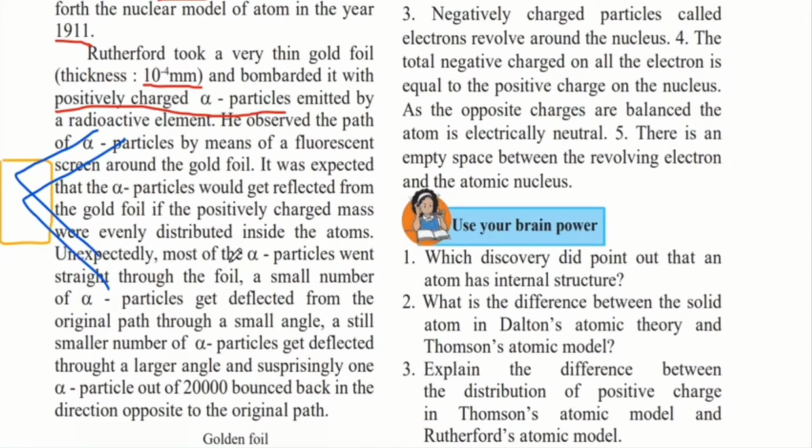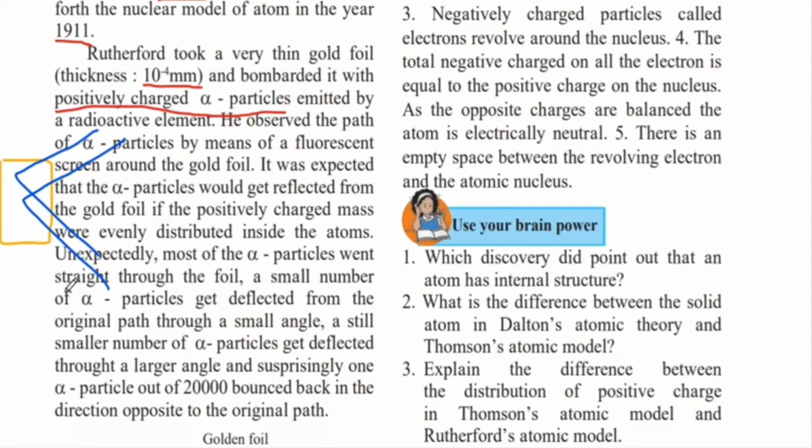Unexpectedly, most of the alpha particles went straight through the foil. So this was surprising, because when Rutherford performed this experiment, he noticed that when he actually bombarded it with alpha particles, most of them went through. They did not come back.